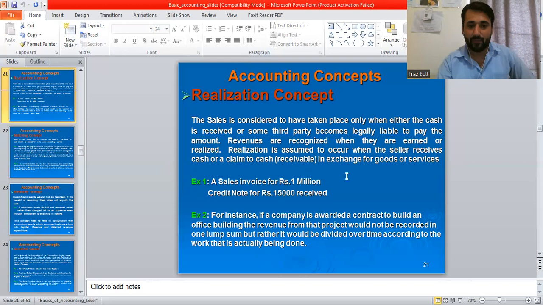So for example, a sale invoice for rupees 1 million, cash of 25,000 received, and the remaining 9 lakh 75,000 will be recorded as accounts receivable. I think I should stop this video here. You just have a bird's eye view of those concepts again.